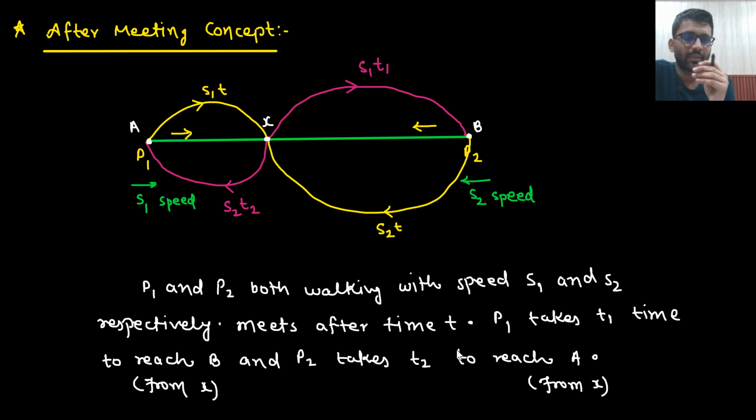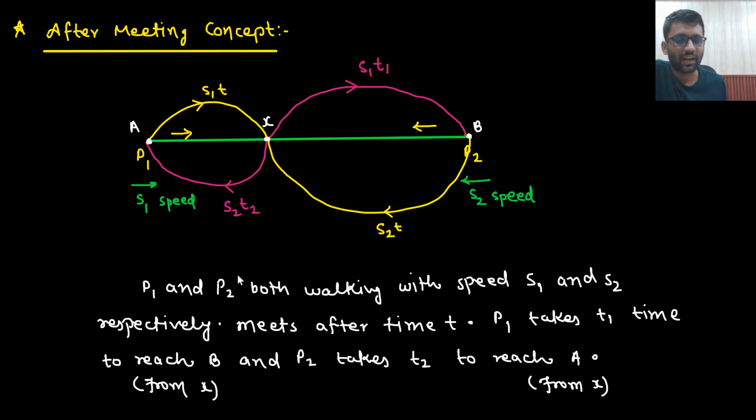Now there is this very famous concept, the after-meeting concept. We are not going to mug up any formula here. I am just telling you what they are going to ask. Let's say there is a person P1 who is starting from point A, and person P2 who is starting from point B. P1 starts with speed S1 and P2 starts with speed S2.